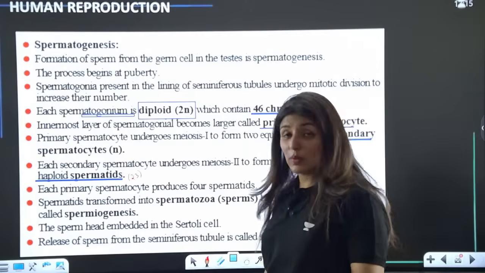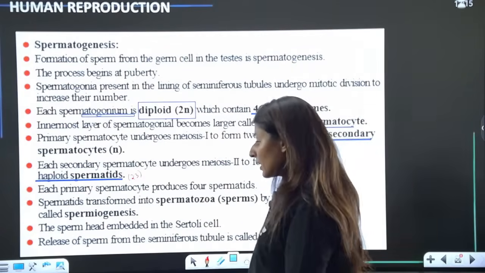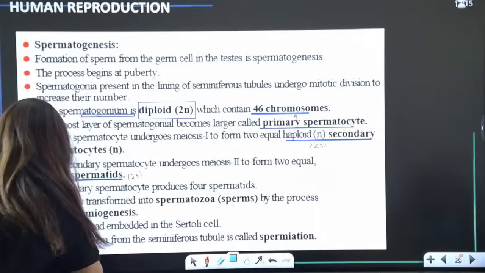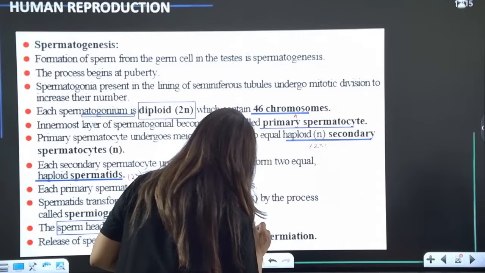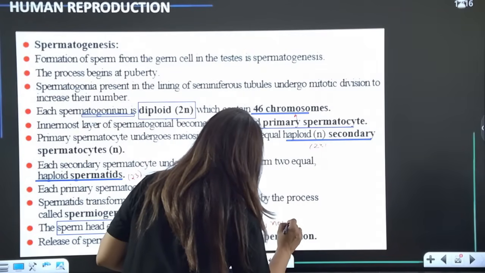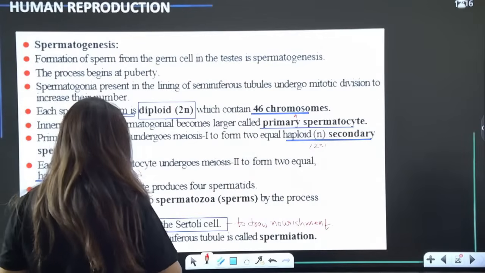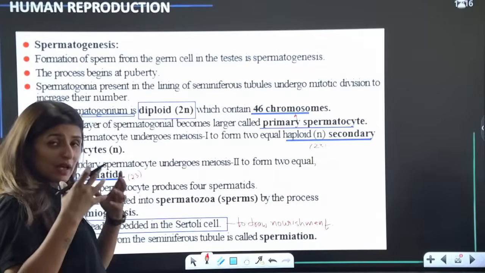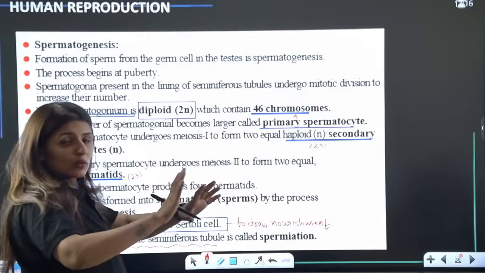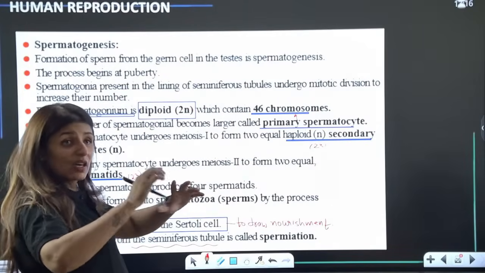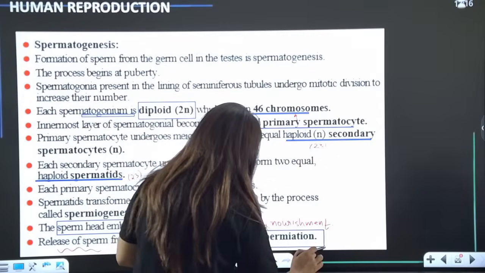And last but not the least, when these sperms are produced in the seminiferous tubules, after getting formed, it is very important to see that the sperm's head is embedded in the Sertoli cells to draw nourishment. Is that clear? Once the sperms have drawn nourishment, they are released from the seminiferous tubule and move ahead in the passage till they reach the epididymis. Now this is known as spermiation.